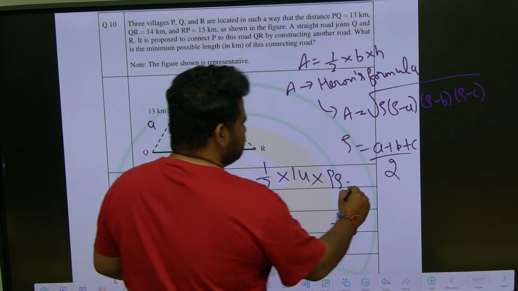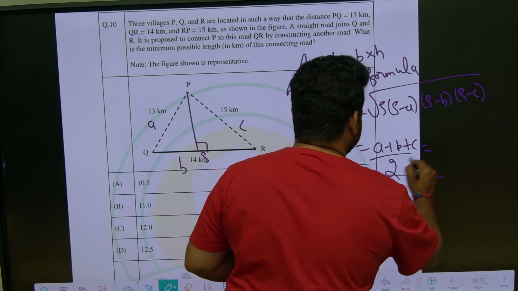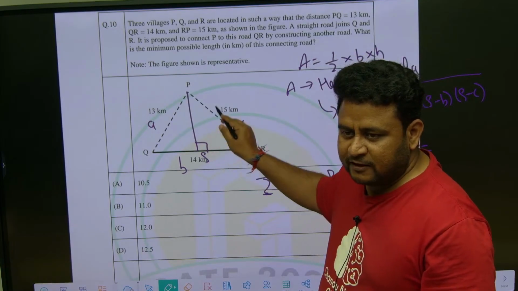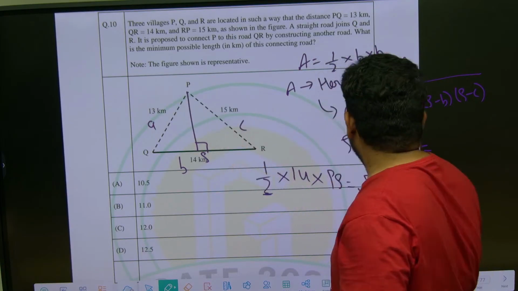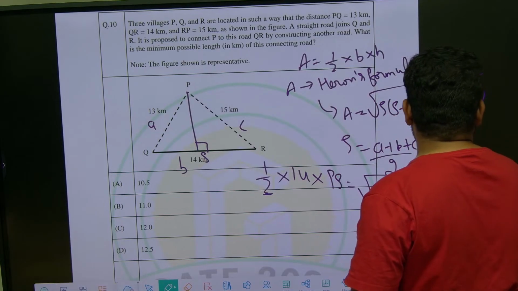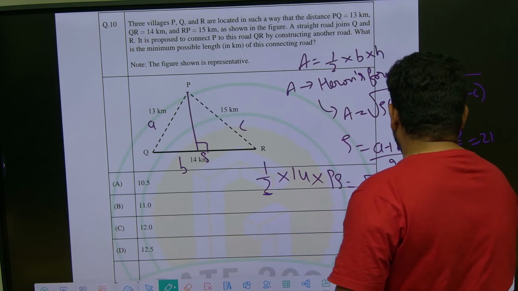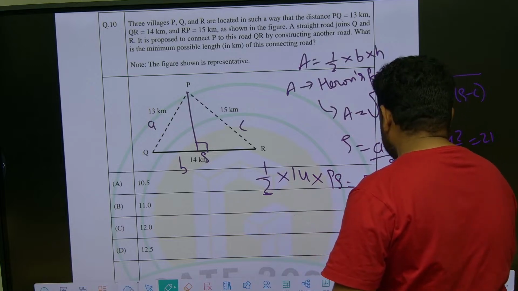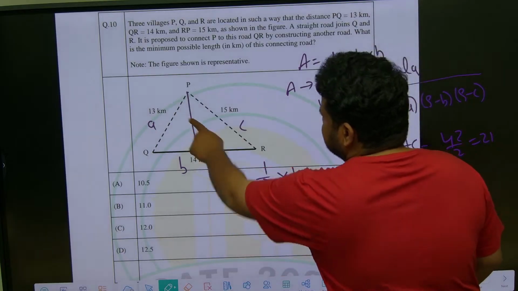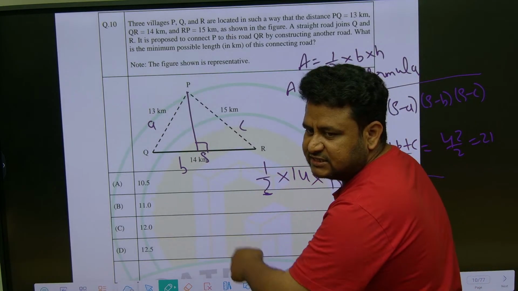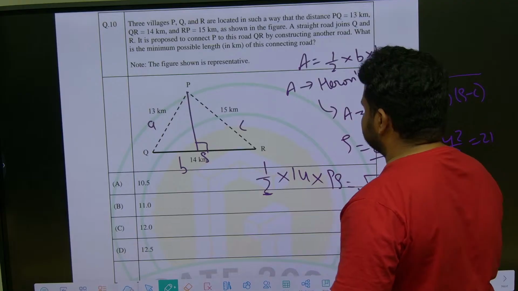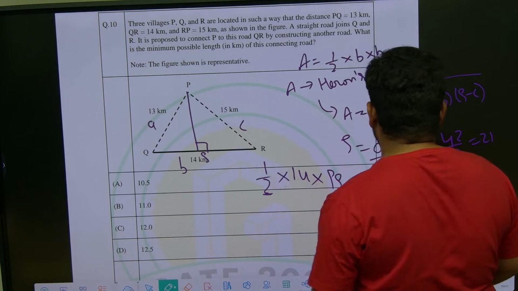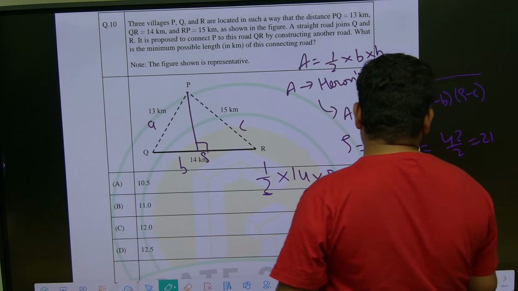Here the formula is S into S minus A. This is A plus B plus C. This is 13 plus 14, 27. 27 plus 15 is 42. 42 divided by 2 is 21. So this will be 21 into 21 minus A, 21 minus B, 21 minus C. 21 minus 13 is 8. 21 minus 14 is 7. 21 minus 15 is 6. So this is what we have.